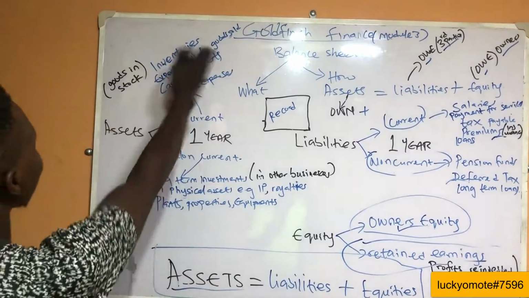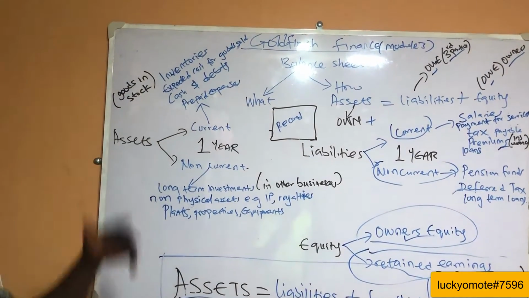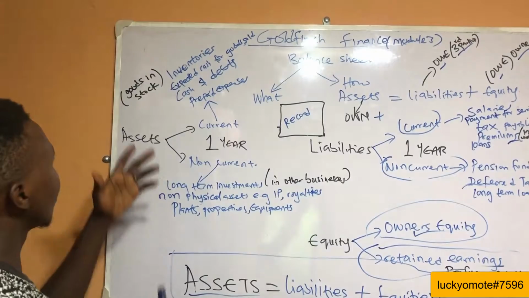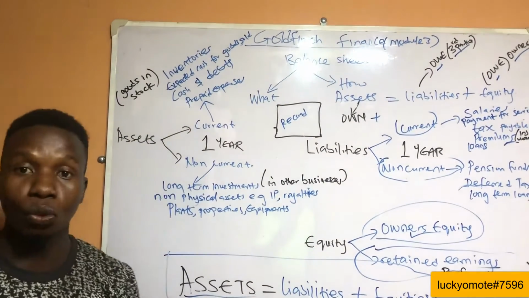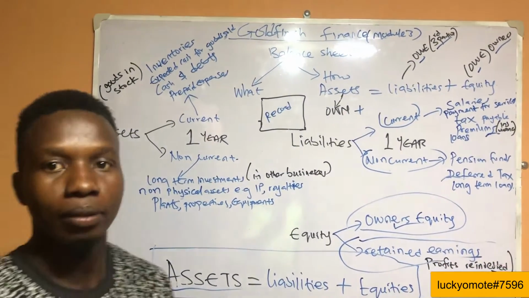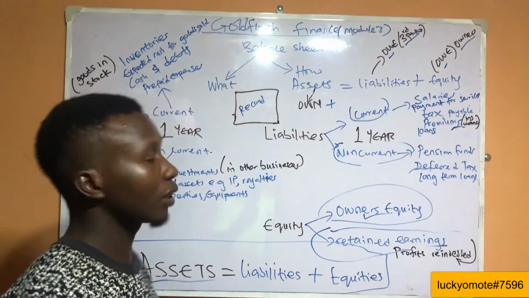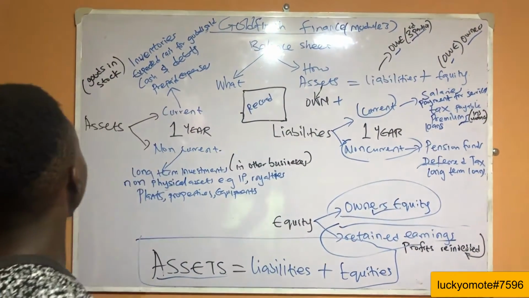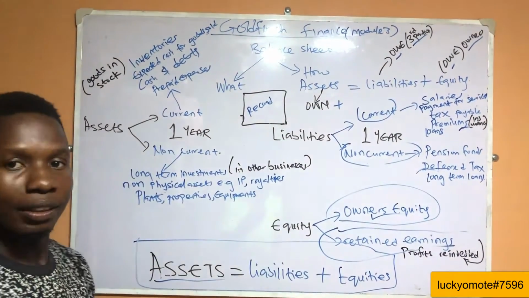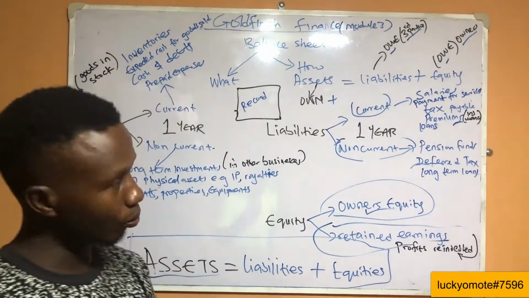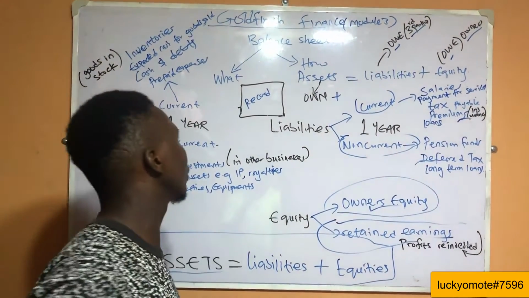In the assets we have inventories. Inventories are goods the company has in stock, and we have the expected cash for goods sold. The goods the company has already sold out, they are expecting cash. And also we have the cash debt and the prepaid expenses, meaning what the company has already been paid for, that's the current.